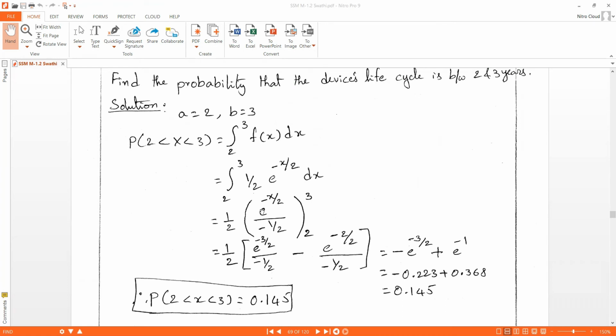We can write it like this: e^(-x/2) divided by (-1/2), with limits 2 to 3.